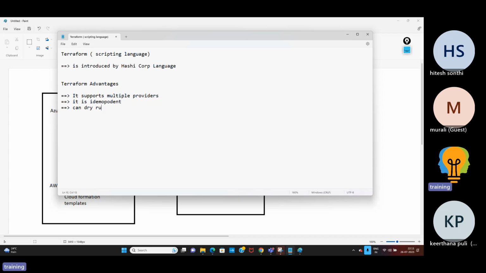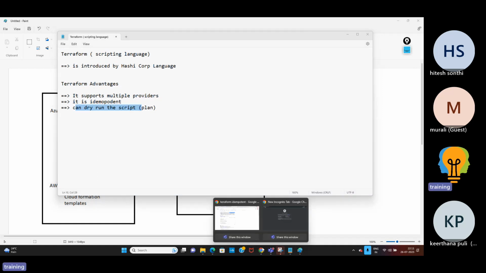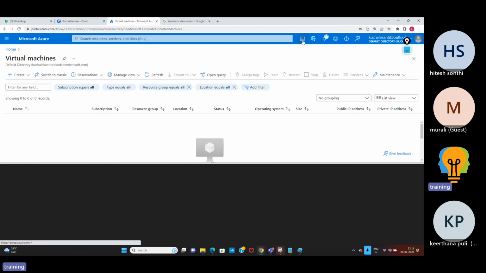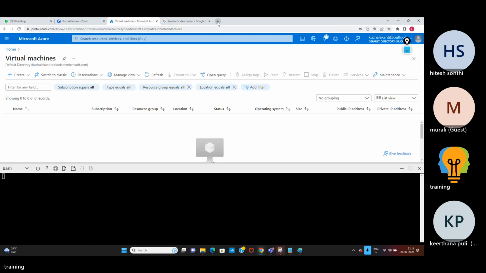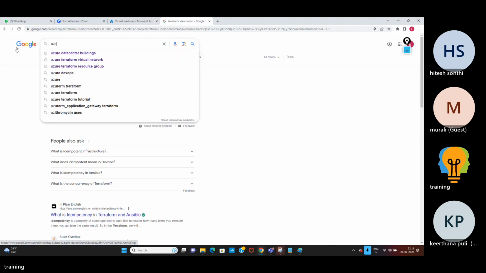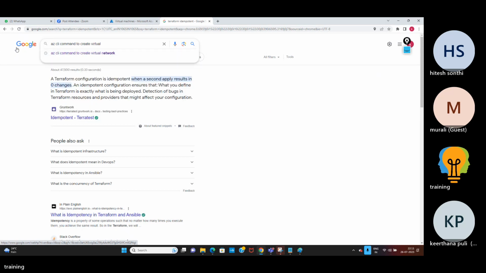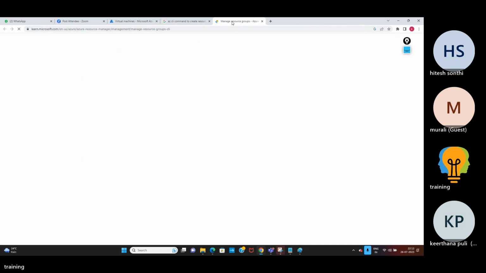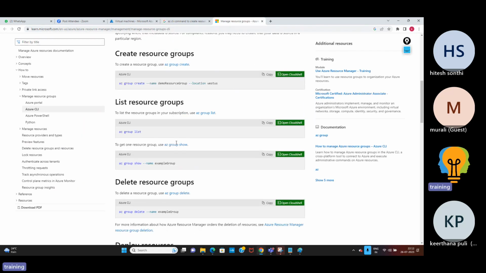You can dry run the script, I mean, you can plan the script. So what does it mean? I'll do one thing. I'll go here. Here is my Azure portal. You can even run bash scripting as well. Click on this. Just using some code. This is AZ CLI code.